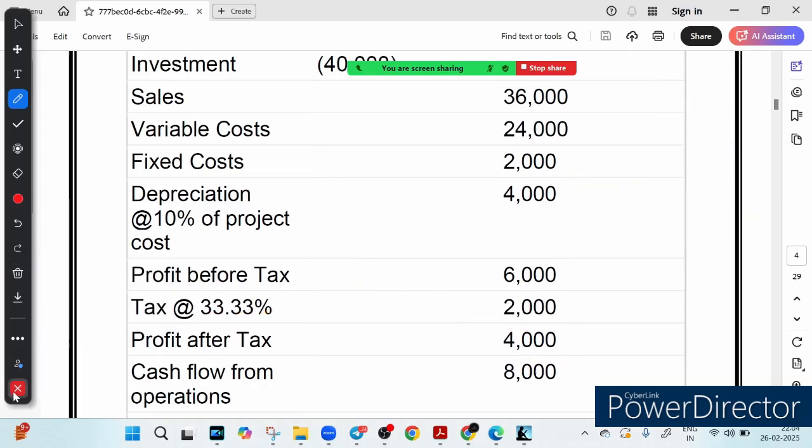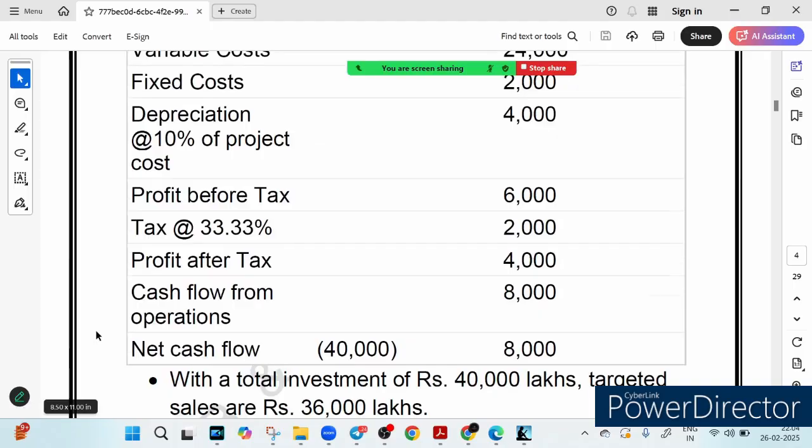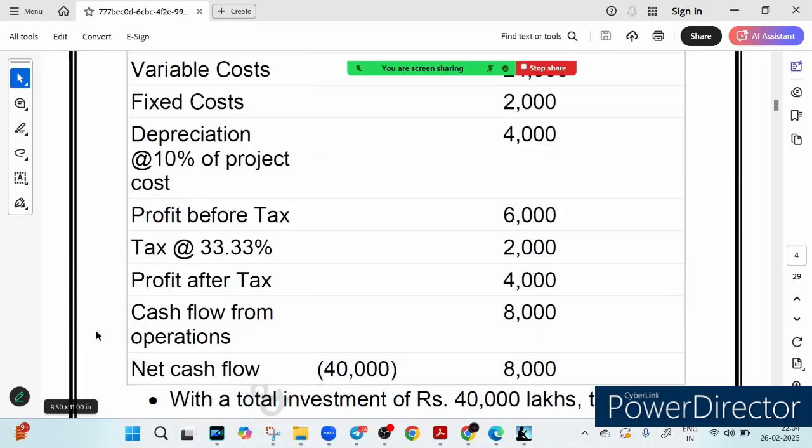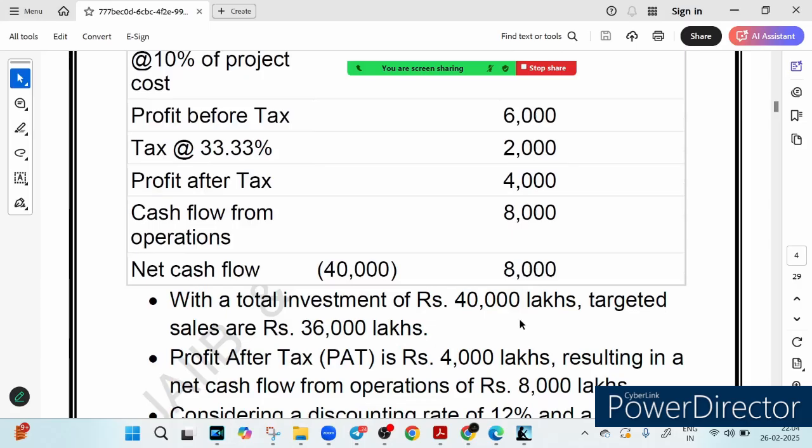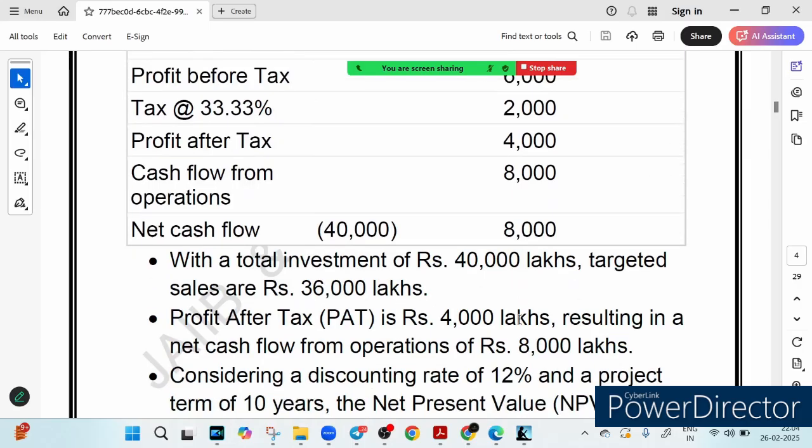Why do we add depreciation back? Because you know it very well that depreciation is a kind of non-cash expense. Profit after tax is 4,000, and the cash flow from operation is 8,000. From your operation, the cash flow generated is 8,000. So net cash flow is 40,000 and 8,000. Now this looks like a solid business plan.